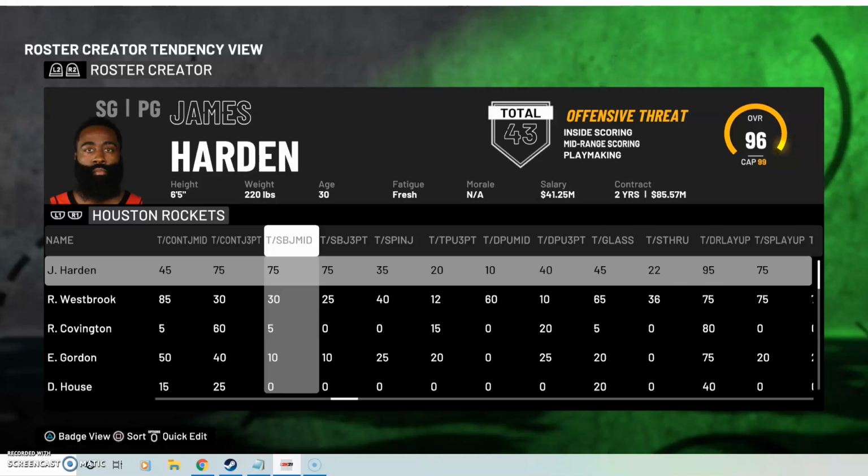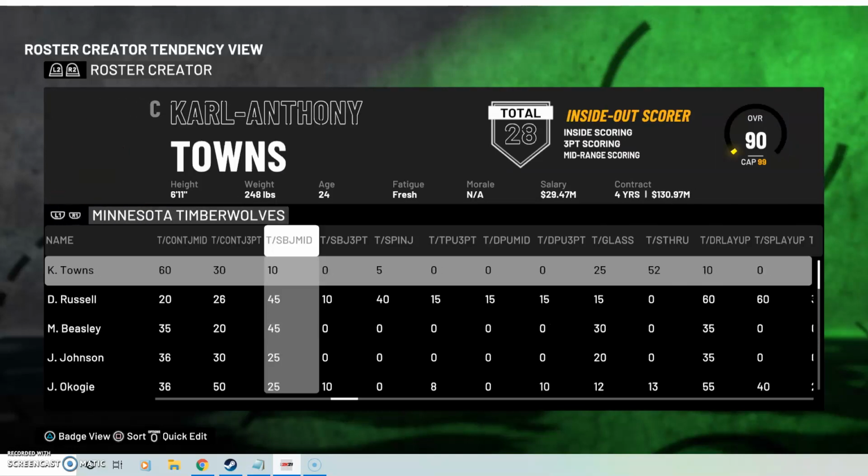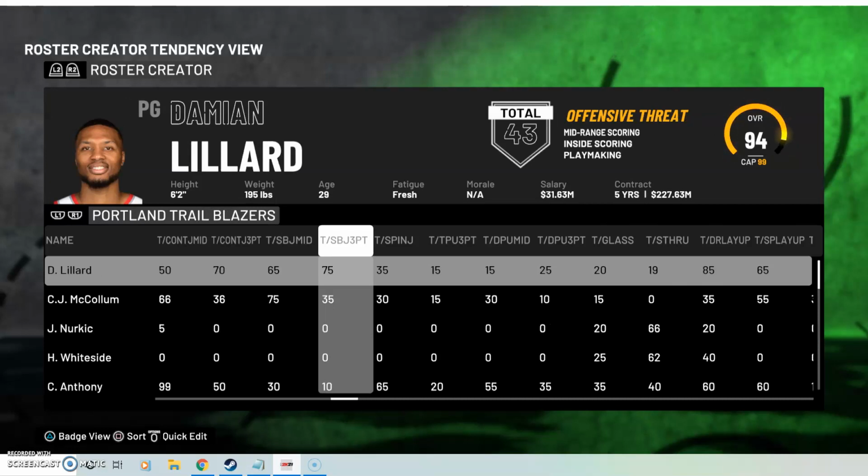So that should be bottomed out literally to like a 5 to 10 range. So he very rarely ever shoots them unless he's pretty heavily contested or trying to get a shot off at the end of the shot clock or something quick, that kind of thing. I want to move over to a guy like Damian Lillard.